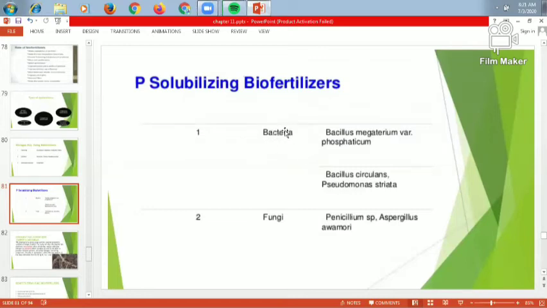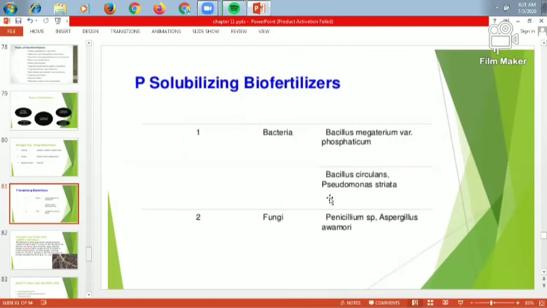So here there are bacteria. These bacteria are Bacillus megaterium and Phosphorum. These are the two bacteria. Then Bacillus subtilis and Pseudomonas striata. All these are the four bacteria used for phosphate solubilizing, and by using these we get phosphate solubilizing biofertilizers. Then the fungi are Penicillium and Aspergillus; both species are used for phosphate solubilizing biofertilizer, and it is